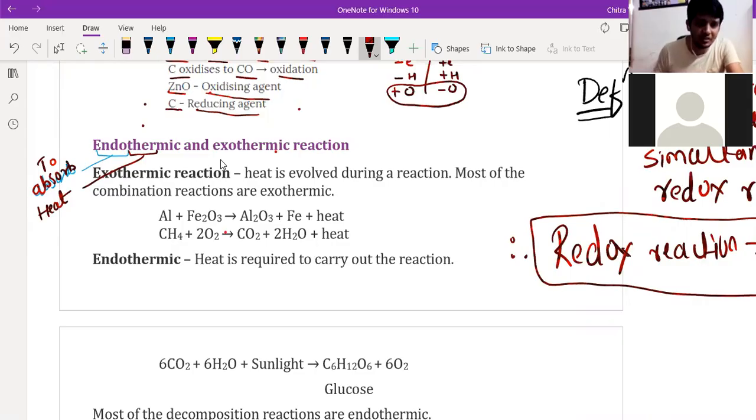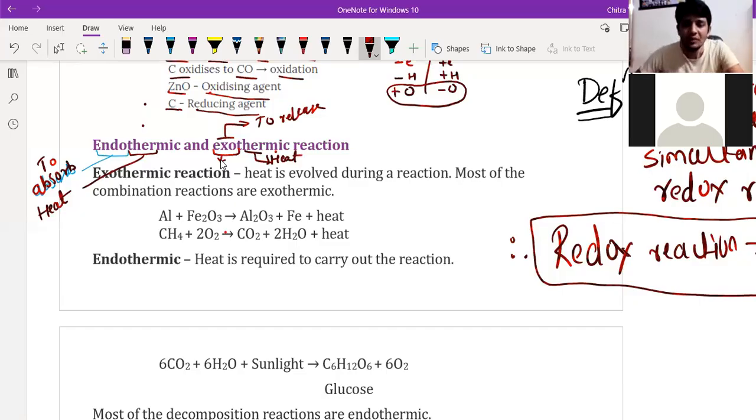And in the next reaction we have the word exo. Exo means to release. I'm going to write here, to release or to evolve. And again therm means heat. So in the name itself we have the definition of endothermic and exothermic reaction.